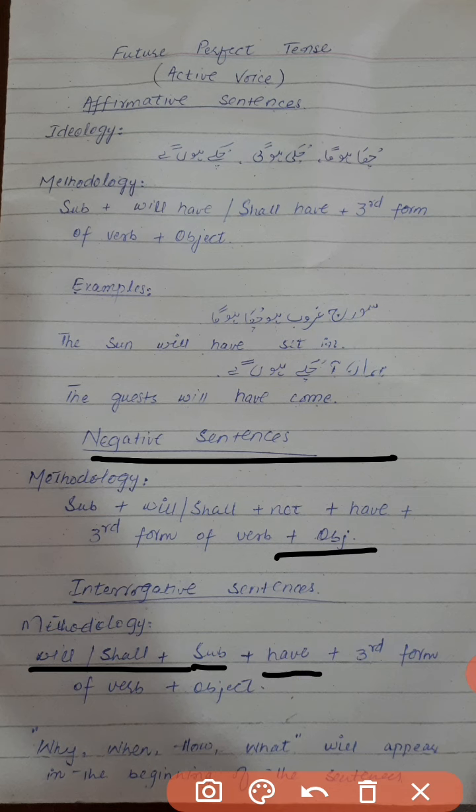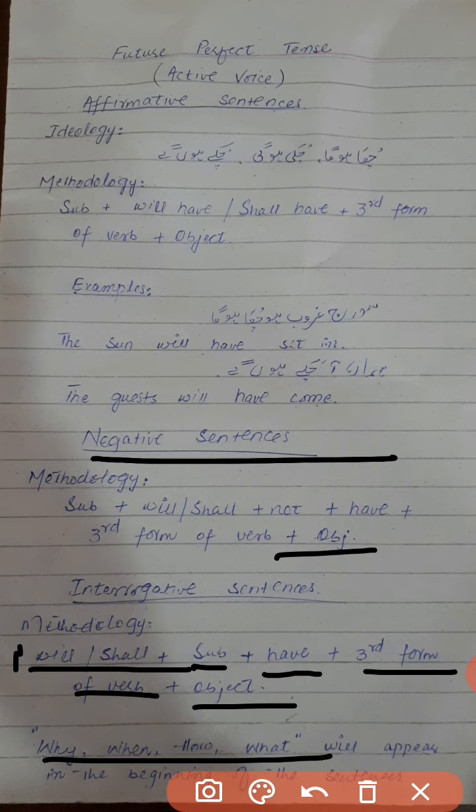We'll only take will and shall at the beginning of the sentence, and the third form of the verb and the object. And the sentences in which we have to use why, when, how, what, these will appear before will and shall, here in the extreme beginning of the sentence. So this is the methodology of negative and interrogative sentences.